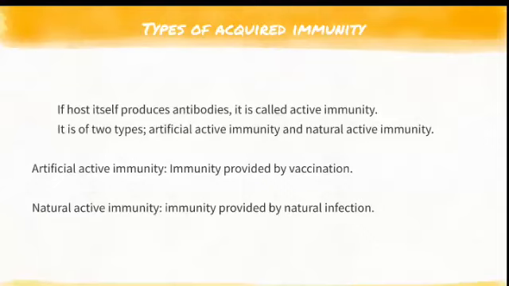For example, in my family I got a vaccination for COVID-19 and so my body produces antibodies against the coronavirus. We call it artificial active immunity. At the same time, my brother got COVID-19, coronavirus positive. He got infected and after that his body produced antibodies against that infection and he gained natural active immunity. So this is an example of active immunity, which is again artificial as well as natural.